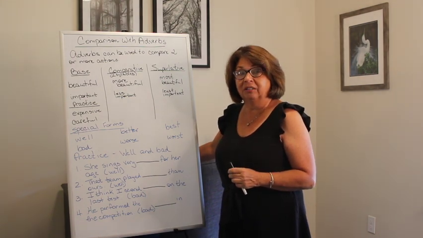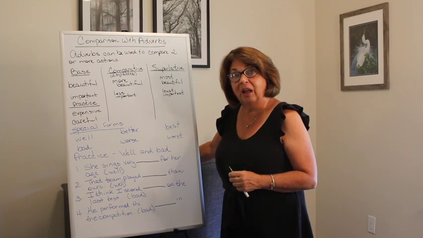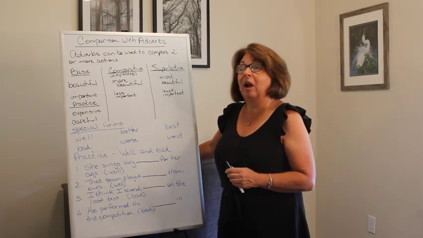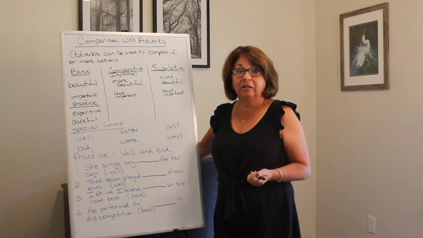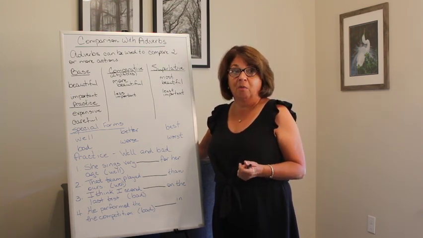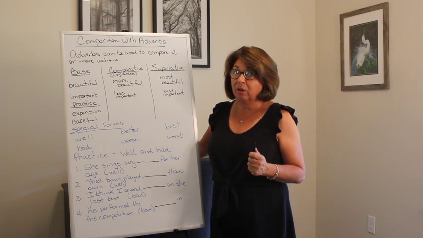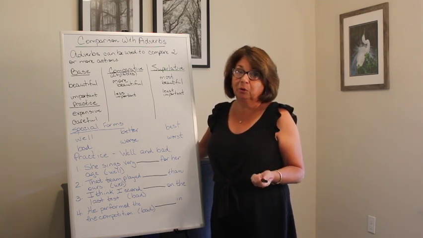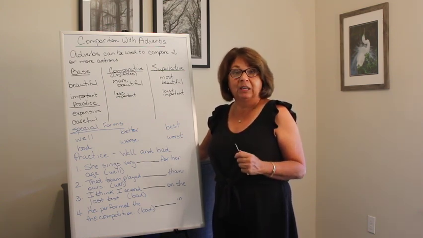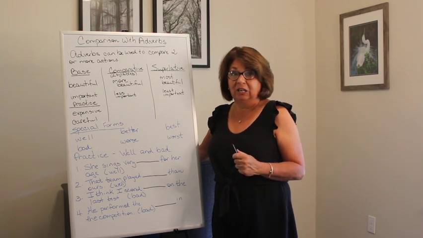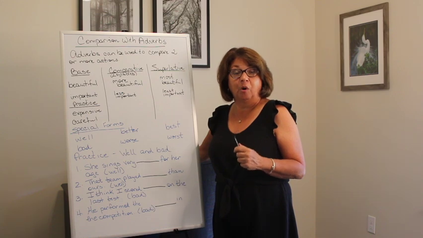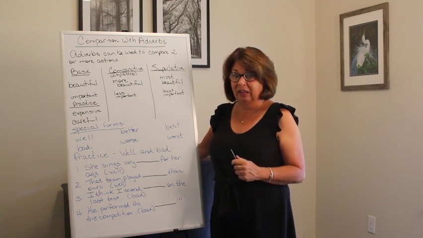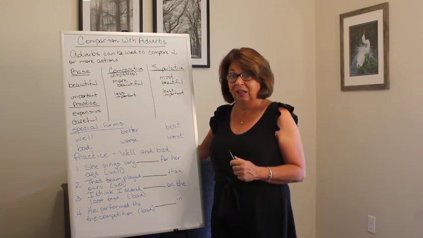And today we're going to continue our conversation about adverbs, particularly comparison with adverbs. Last week when we talked about comparative and superlative form of adverbs, we talked about one-syllable words, like the word pretty. And when we wanted to make it comparative, we just added er to the end and made it prettier. And when we wanted to make it superlative, we added est to the end, making it prettiest.